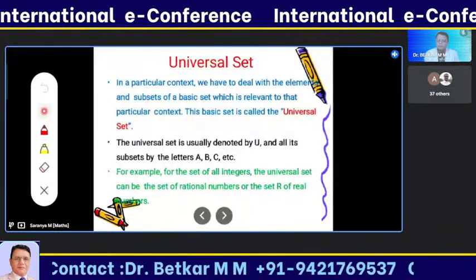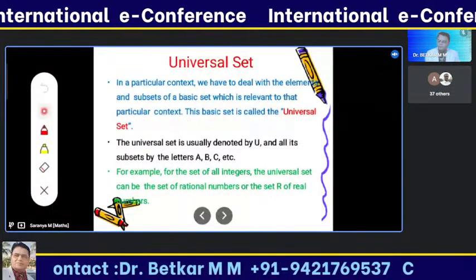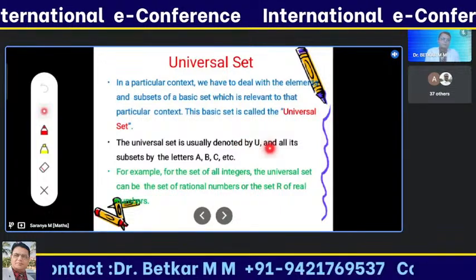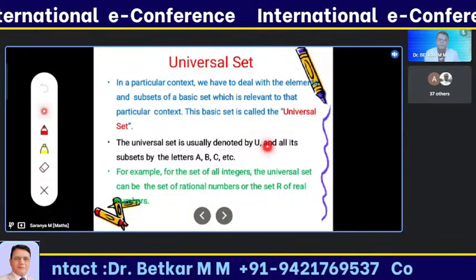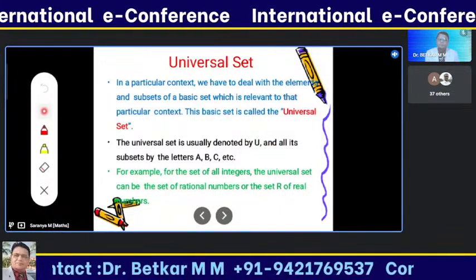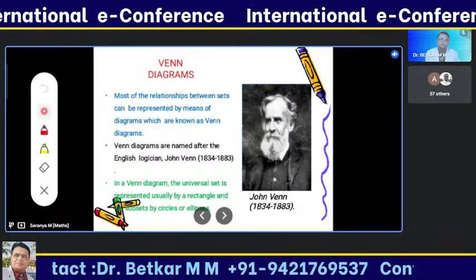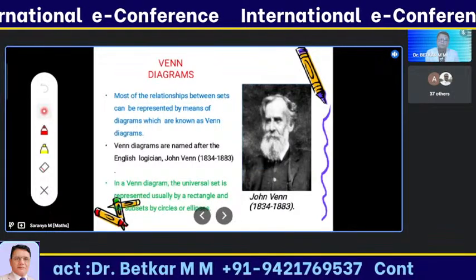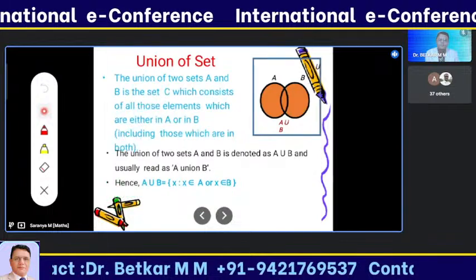2 to the power n, where n is the number of elements of the given set. The universal set is a basic set, and it is represented by U. Let's see some examples. I'm also giving some Venn diagrams for a clear view.